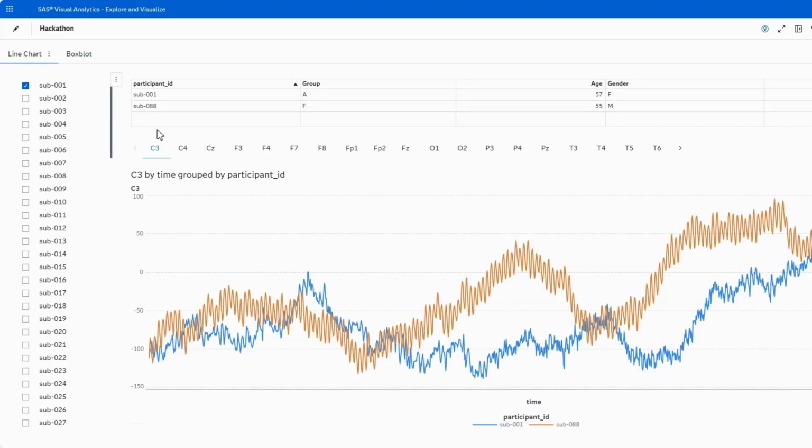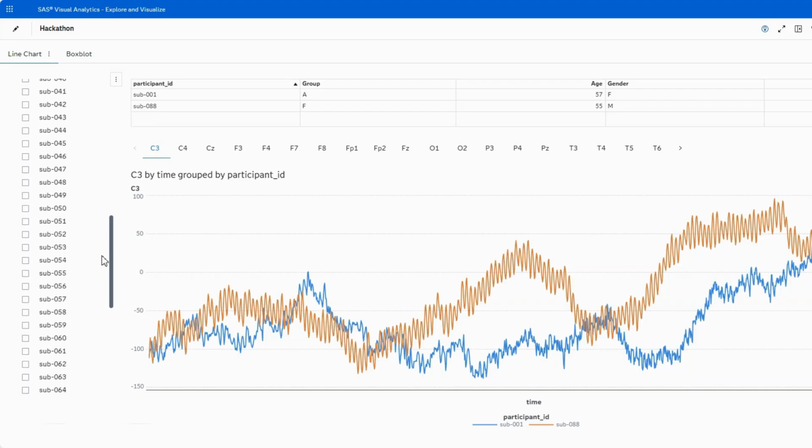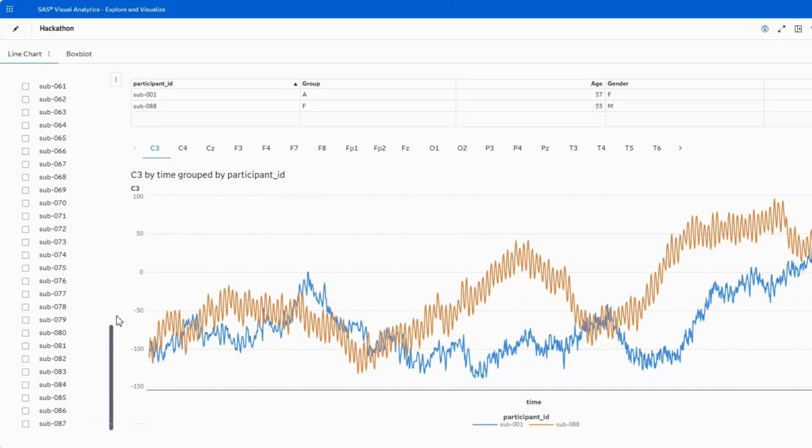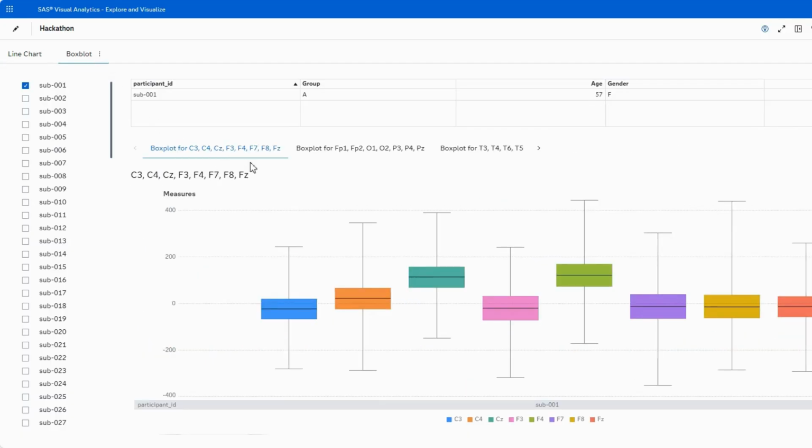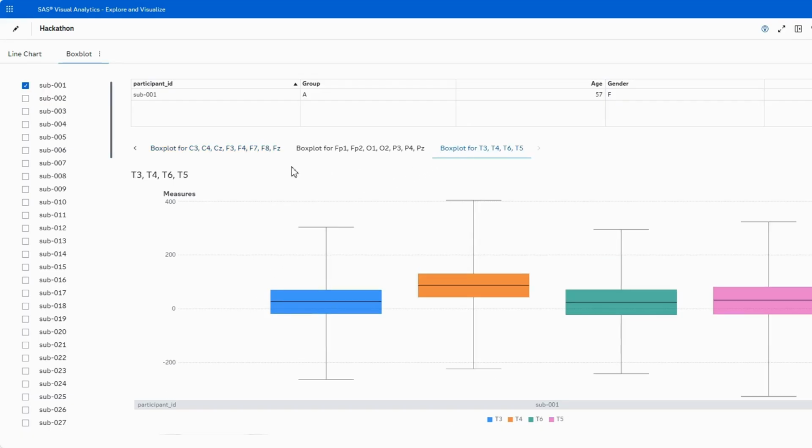Our visual analytics dashboard shows several line charts of each electrode of the EEG data over time, allowing comparisons between two or more research subjects, and uses a stacking container to swap between each electrode's plot. We created a similar page with several box plots to help understand the data distribution, especially between the different electrodes.